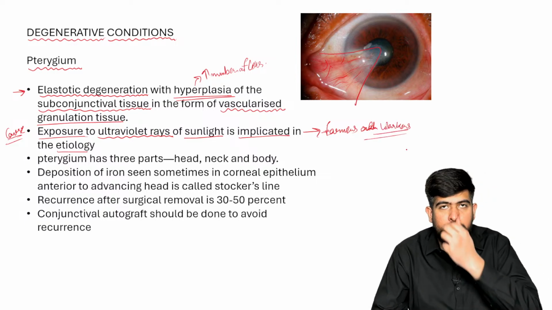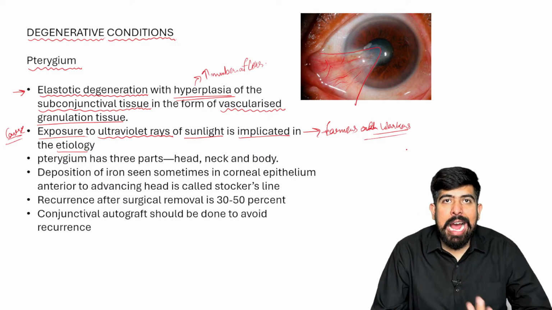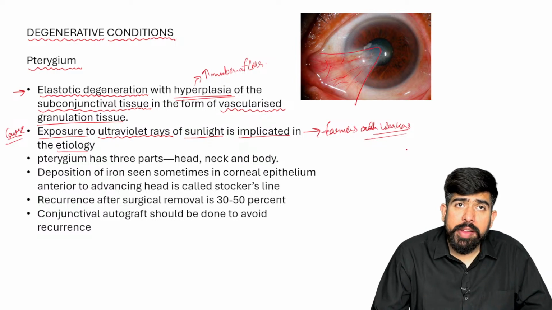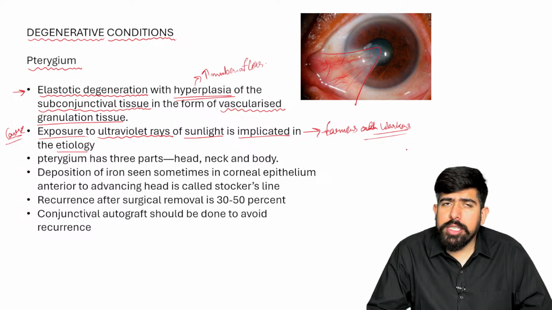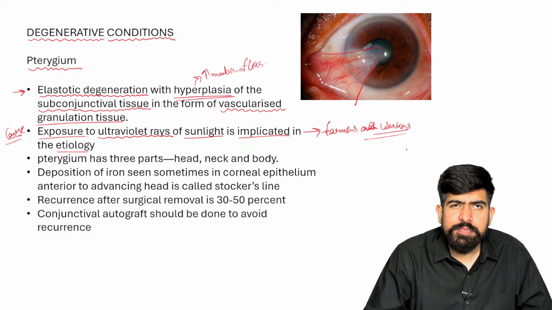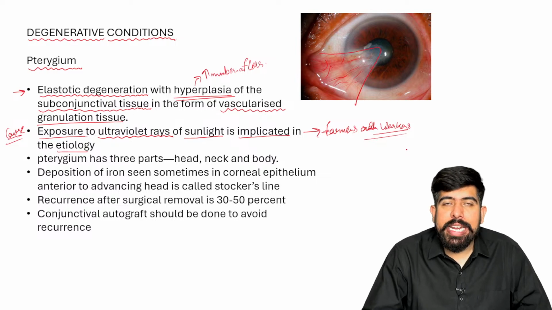Workers who are working in the sunlight will have more exposure, right? They have more exposure to the sunlight. Due to this, the farmers and the workers who are working in the sunlight are getting this UV ray exposure.